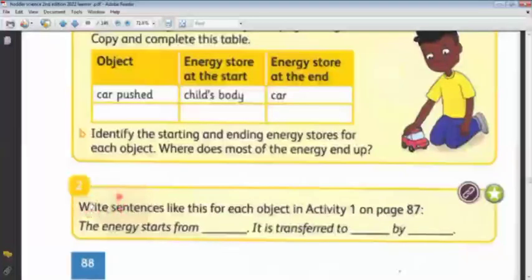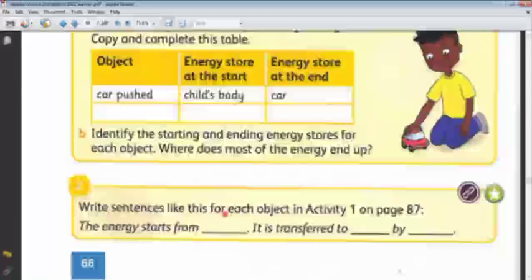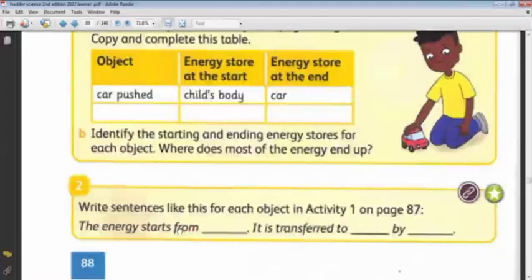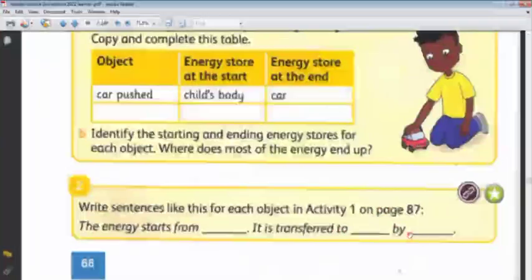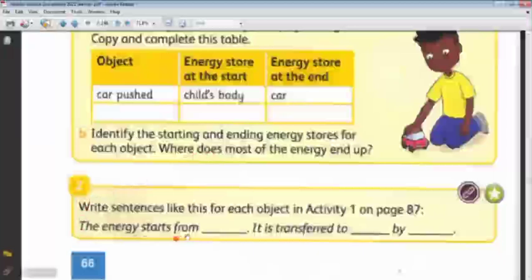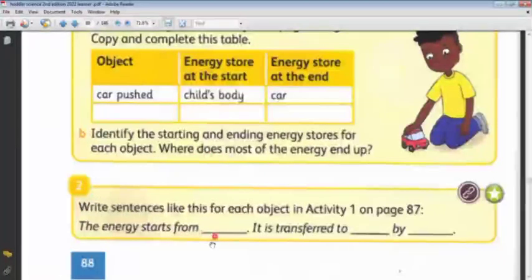Write sentences like this for each object in Activity 1 on page 87. You want us to describe it in this form: the energy starts from a place and is transferred to a place by a type of energy. For example, for this boy, the energy starts from a store in the child. The child has energy inside his body.